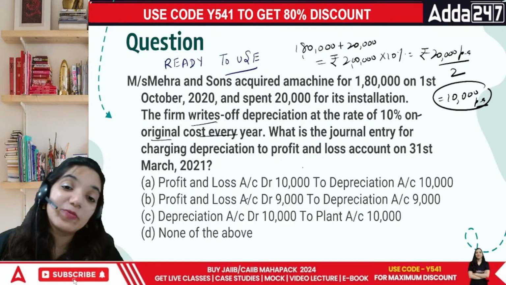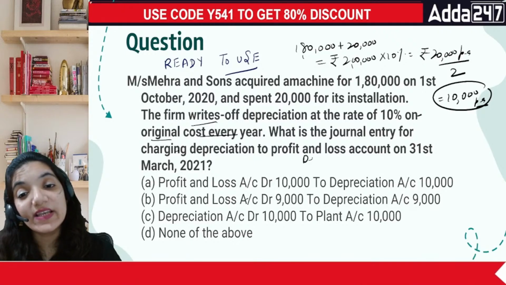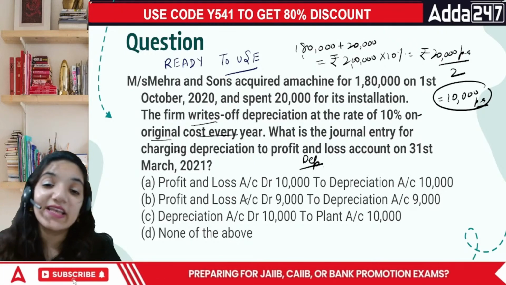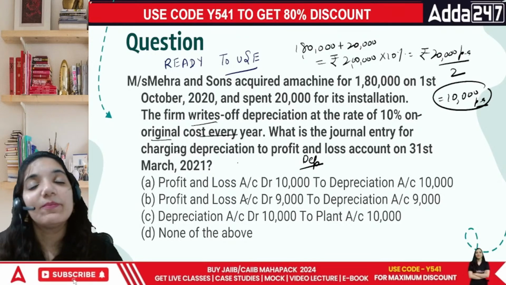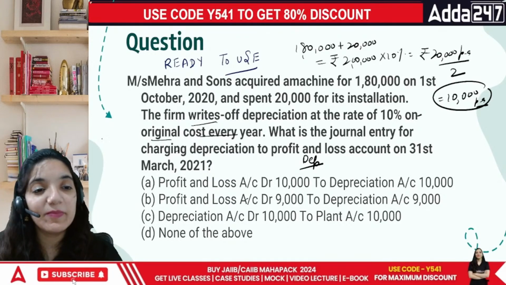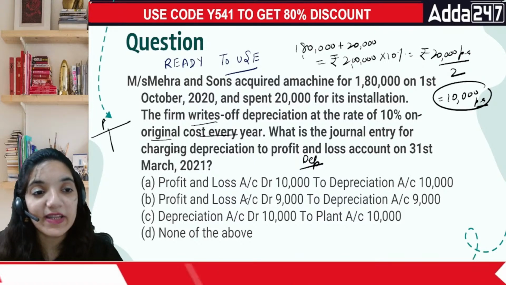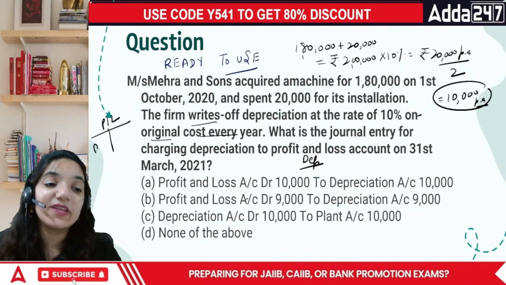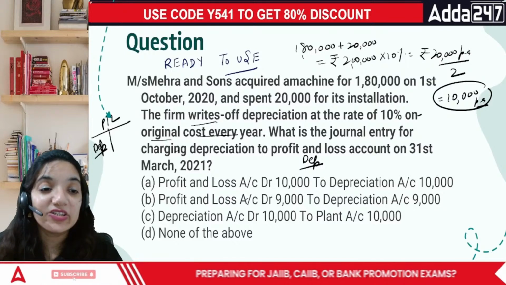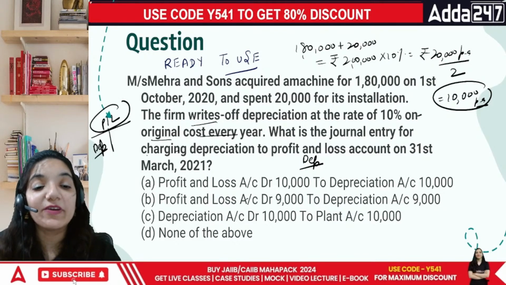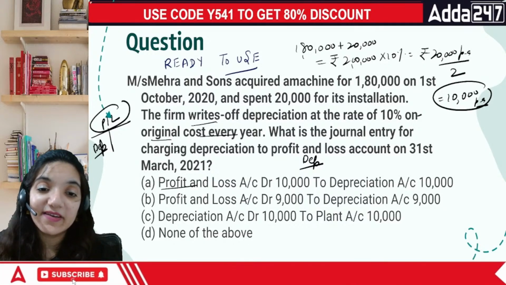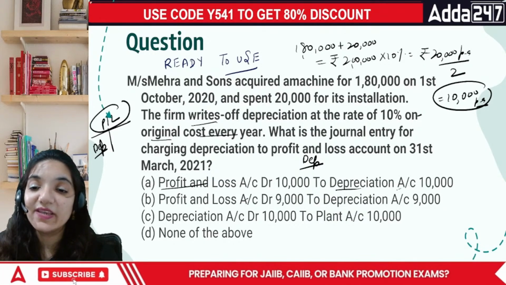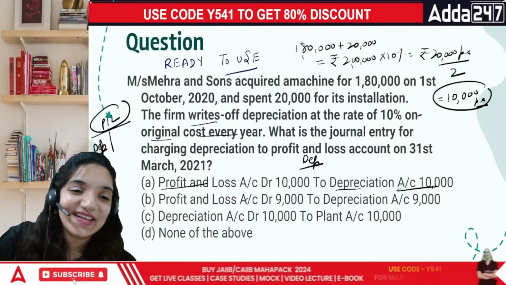Okay, and then what will you do? Depreciation is noted as an expense, and yes, it goes into your P&L. So basically what happens is, in the P&L account, do you remember the P&L account? In the profit and loss account, everyone, depreciation is on the debit side. So that means if you're preparing profit and loss account, it will be debited and depreciation will be credited. So in this case, the correct answer is A.